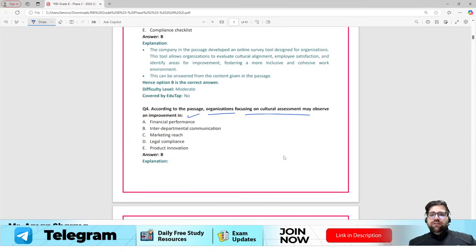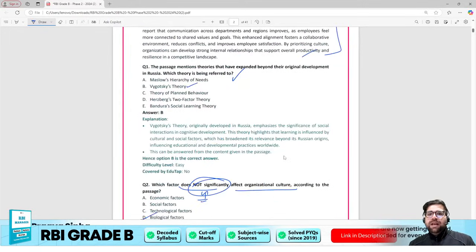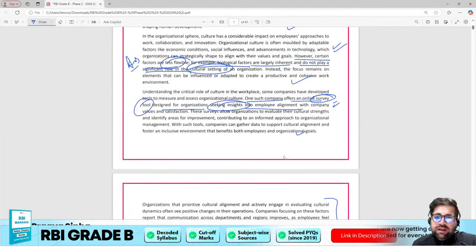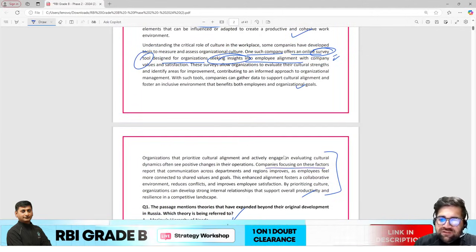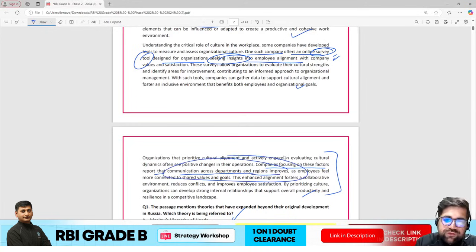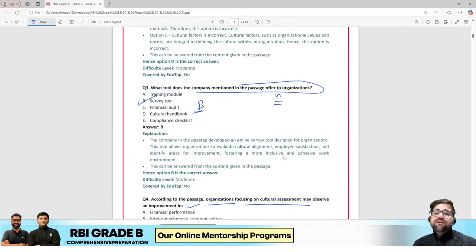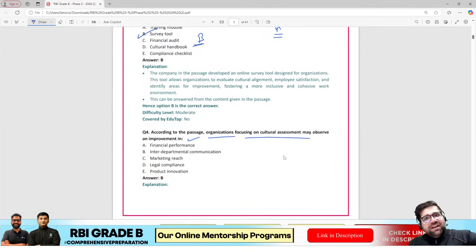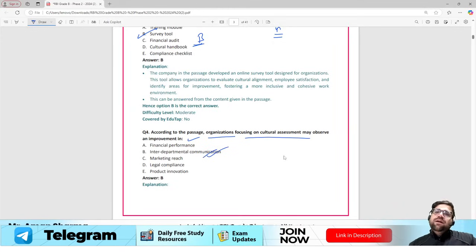If you observe the passage, it mentions that if you focus on these factors, communication across departments and regions improves. So your interdepartmental communication will surely improve if you follow the principles mentioned in the passage. The answer over here will be interdepartmental communication.